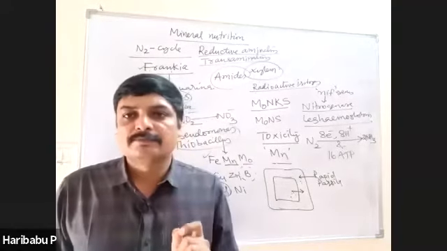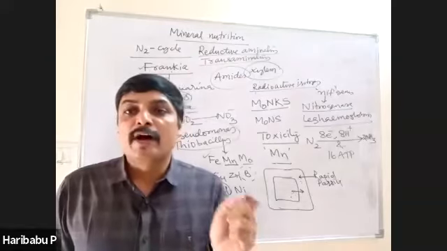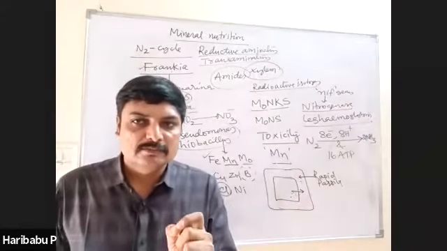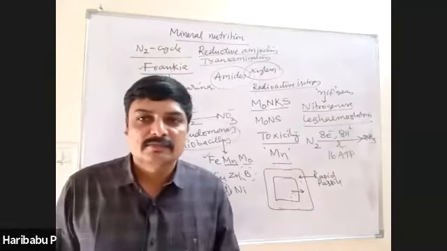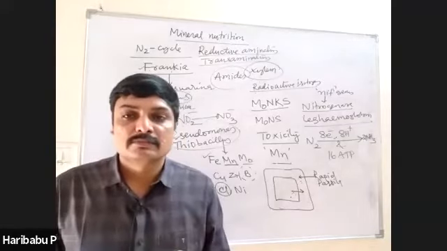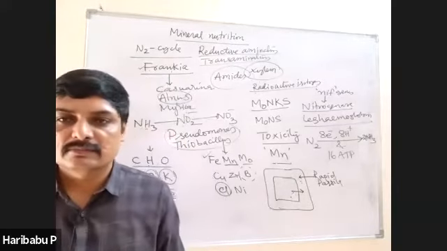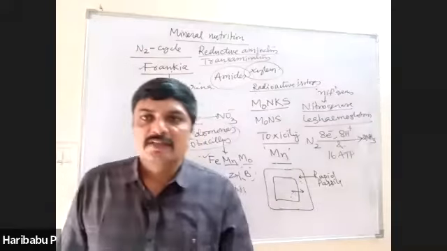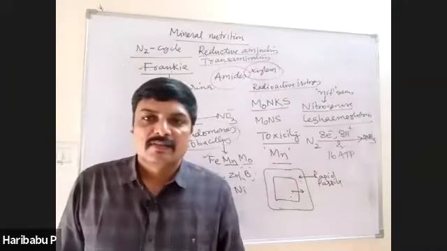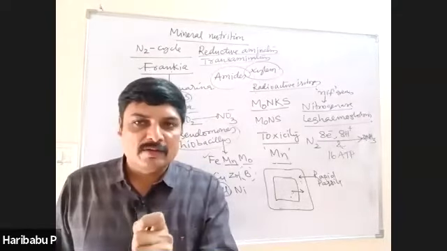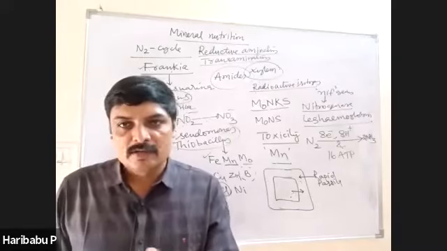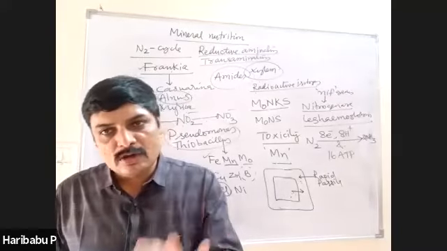Aspartic acid is an amino acid, and glutamic acid is an amino acid. The other names of these are aspartate and glutamate. Aspartate and glutamate are the same. Aspartic acid is also called aspartate. Glutamic acid is also called glutamate.